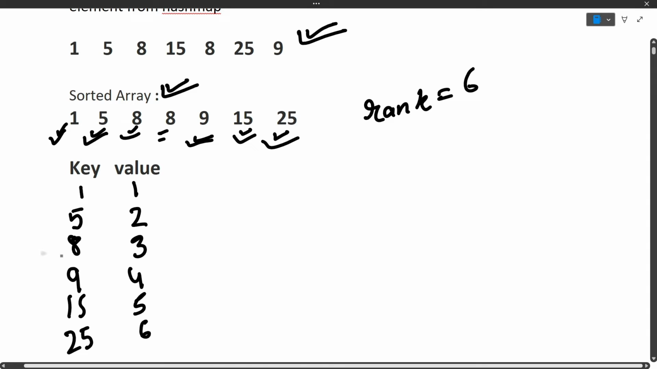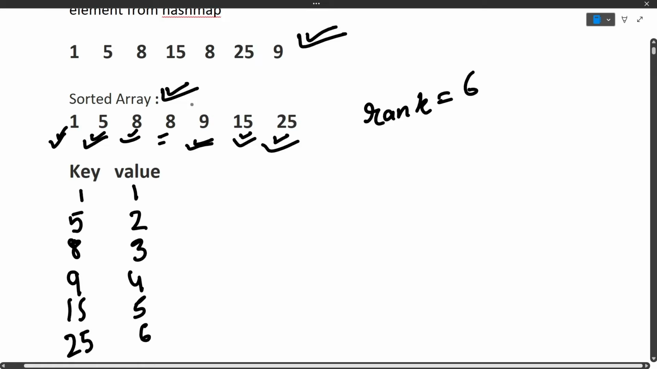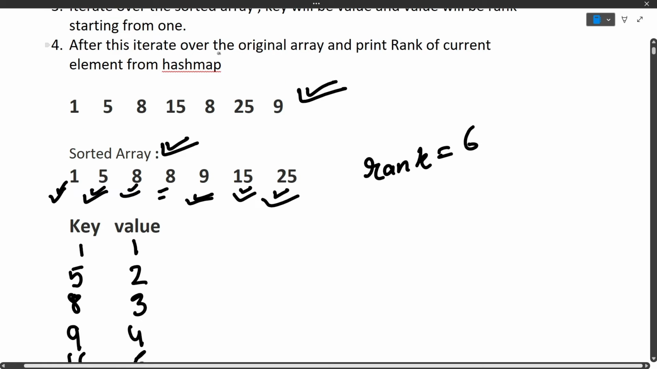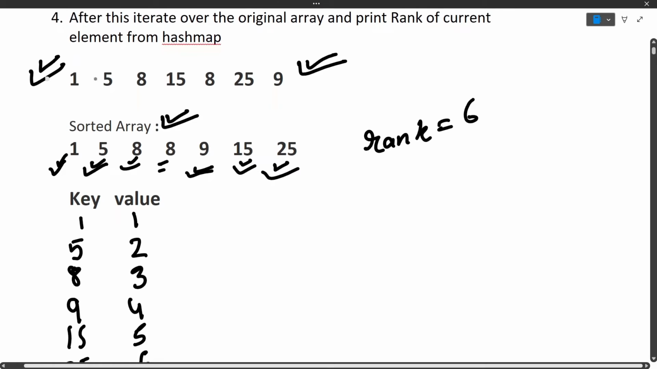Once our hash map is filled, after this iteration is over, we iterate over the original array and print the rank of the current element from the hash map. We have sorted the array, but now we will have to iterate the original array, so that for every element we can print the actual rank, not the sorted ranks. Once we come to 1, we check from the hash map what the value is, because value will represent the rank of that element. It is 1, so we will print 1.